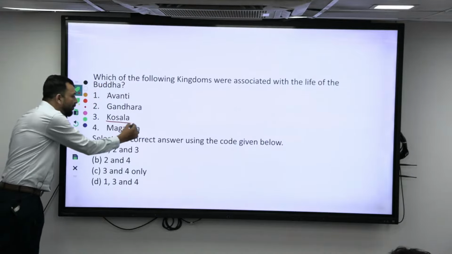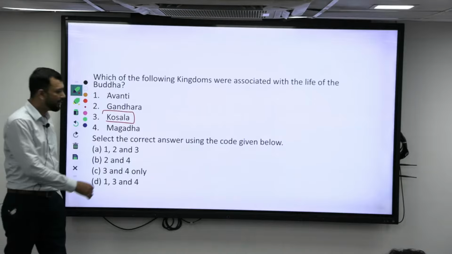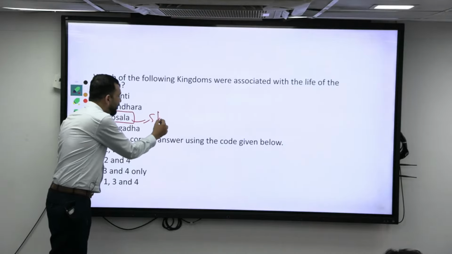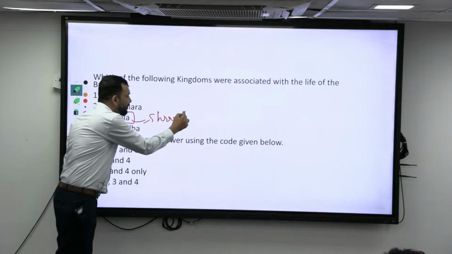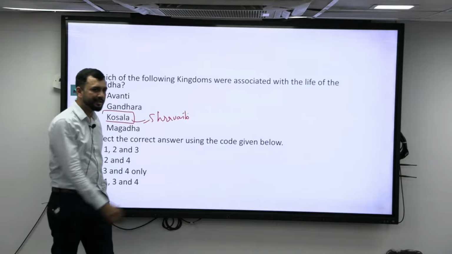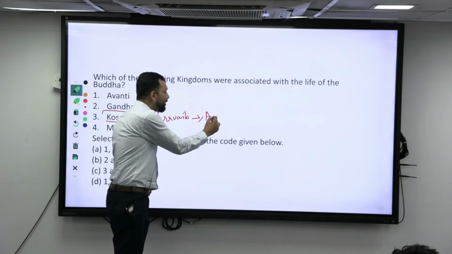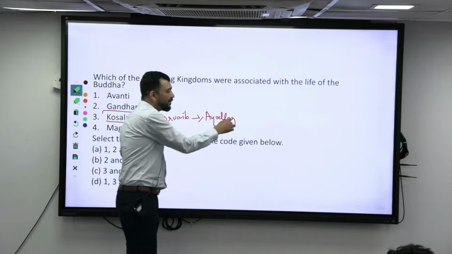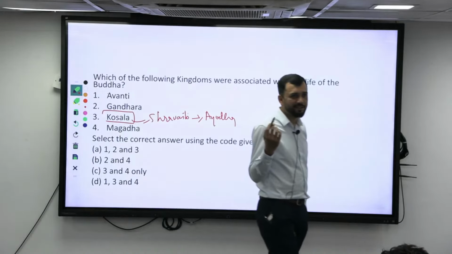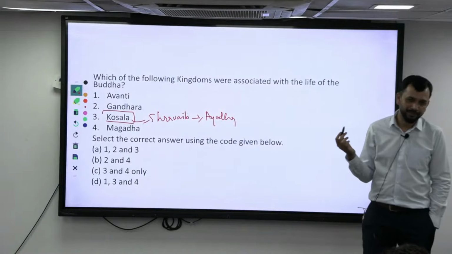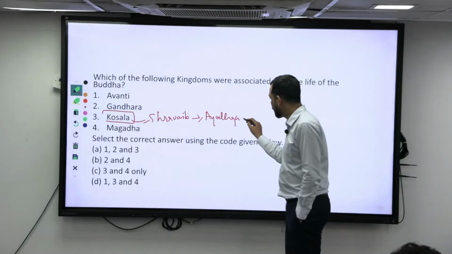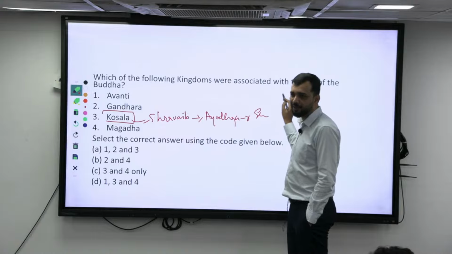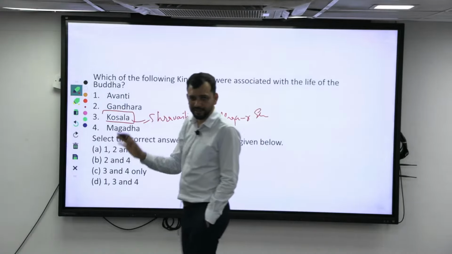As I told you, Kosala, right? Kosala's capital was Shravasti. Shravasti is nothing but the present name. Kausalya Suprabhata. Kosala, that is Ramakarya Ayodhya, right? Ayodhya is on which river? Saryu river. So, a broader understanding.